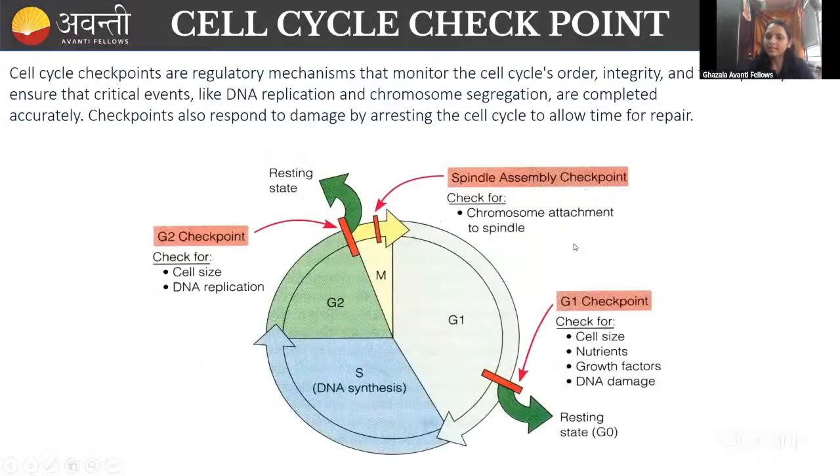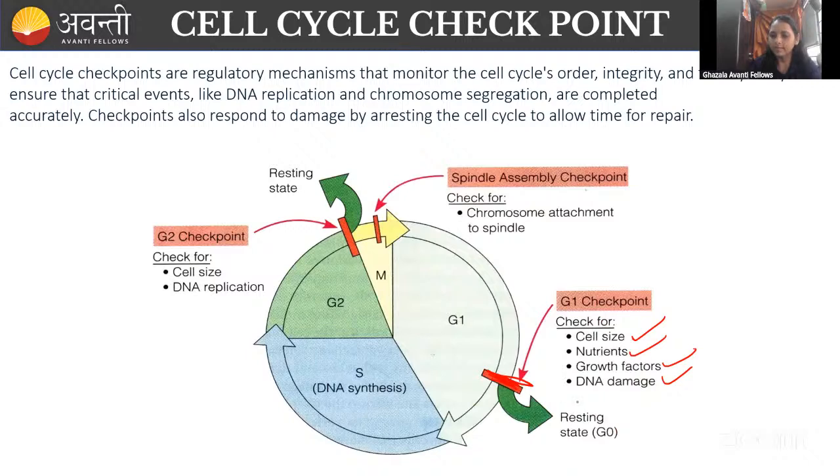Fine. Then coming to the cell cycle checkpoints, guys. Cell cycle checkpoint means the cell cycle is controlled. So here you can see three checkpoints. One is the G1 checkpoint. In the G1 checkpoint, it will check whether the cell has a good size for continuing cell division, whether nutrients are there for replication, and growth factors are there for the next processes, and whether the DNA is damaged or correct. If the DNA is damaged, it will not go to the S phase. It will go to the G0 phase, take some time, and then enter the G1 phase again. Then it will continue the process.